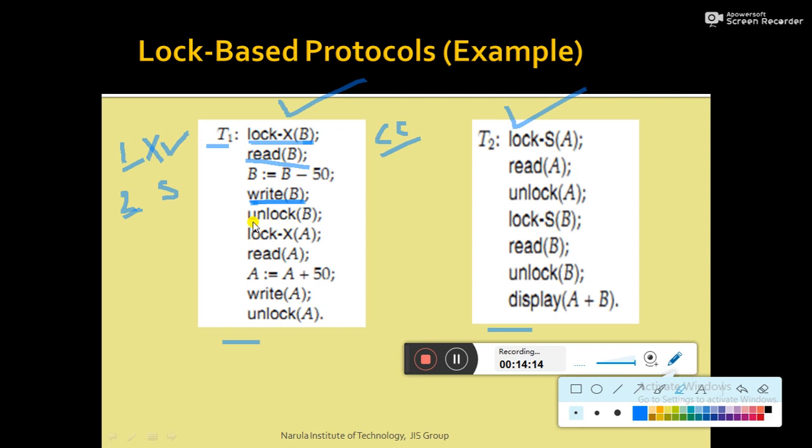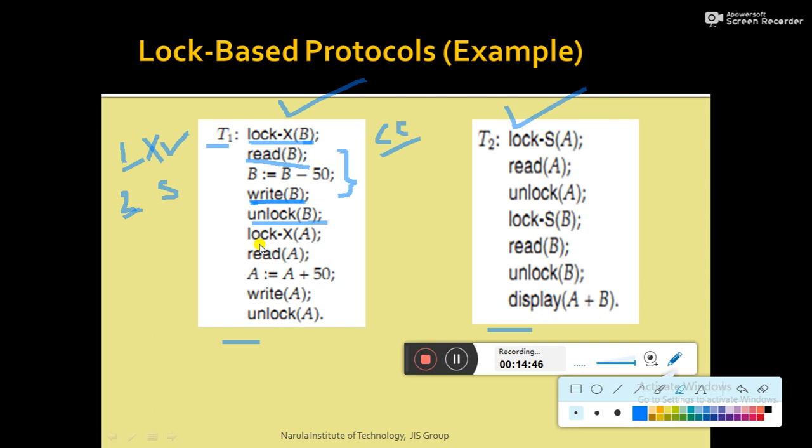Then once the operation on data item B has been completed, T1 needs to unlock data item B. With the help of the unlock B statement, the lock held by transaction T1 on B is released. That means at that point of time, if some other transaction tries to access B, it can.